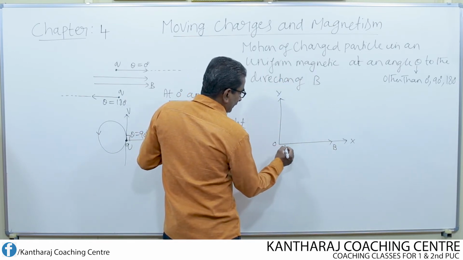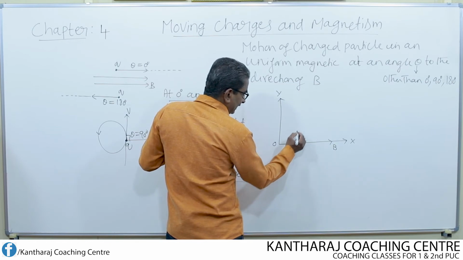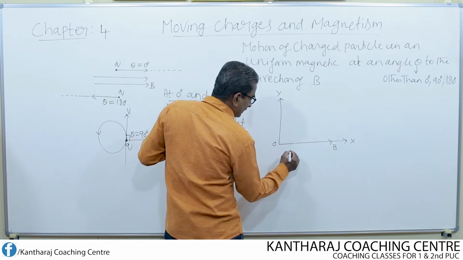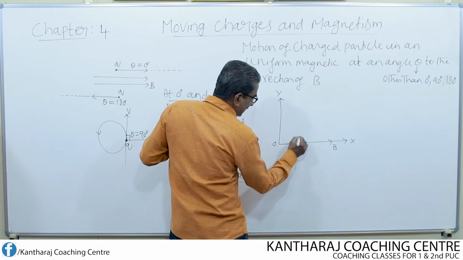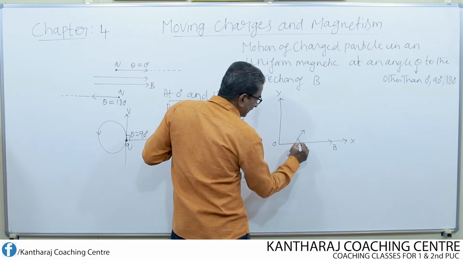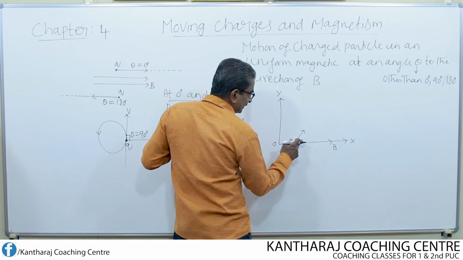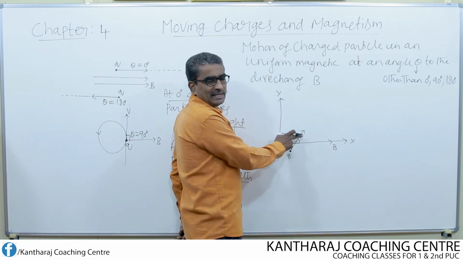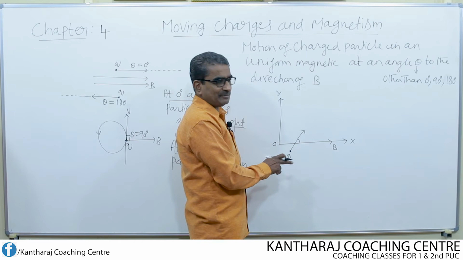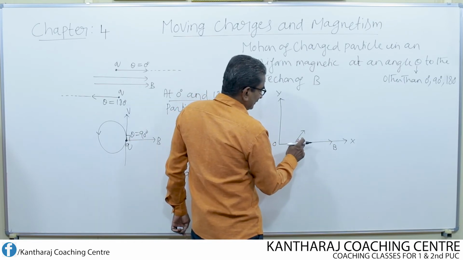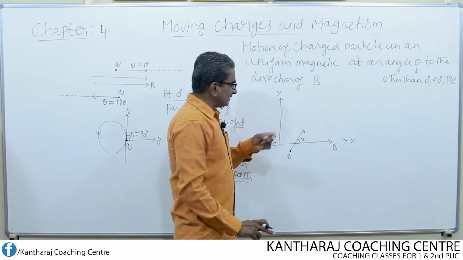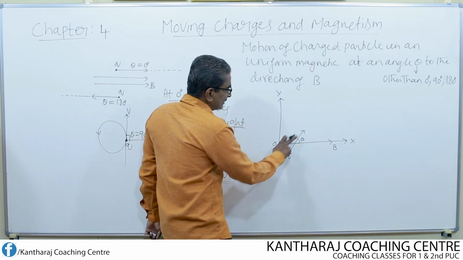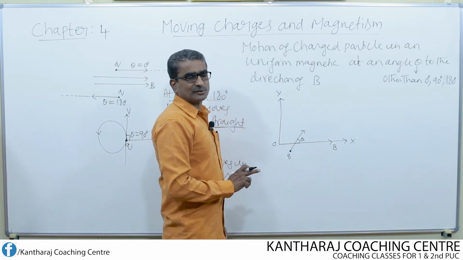Suppose now Q be the charge, and it enters into the magnetic field at an angle theta which is not equal to 0, 90 or 180. At this angle, along which direction does it move?